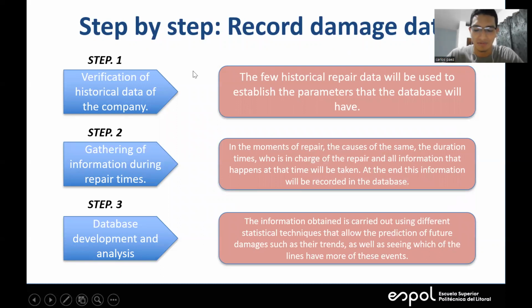Next. Step by step of record damage data. Step 1 is the verification of historical company data; the historical repair data will be used to establish the parameters. Step 2 is the gathering of information during repair times: at the moment of the repair, the cause, the duration, who is in charge of the repair, and all information that happens at the time will be taken. Step 3 is database development and analysis. The information obtained is analyzed using different statistical techniques for the prediction of future damage.